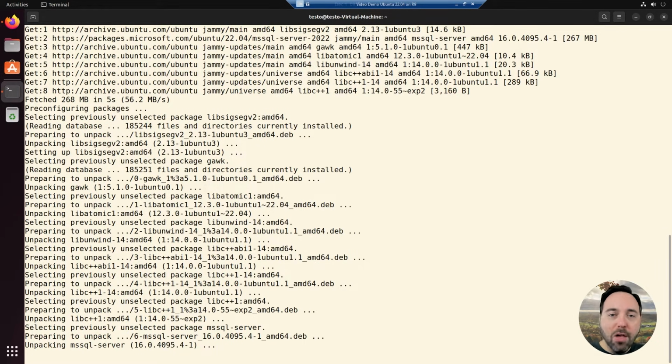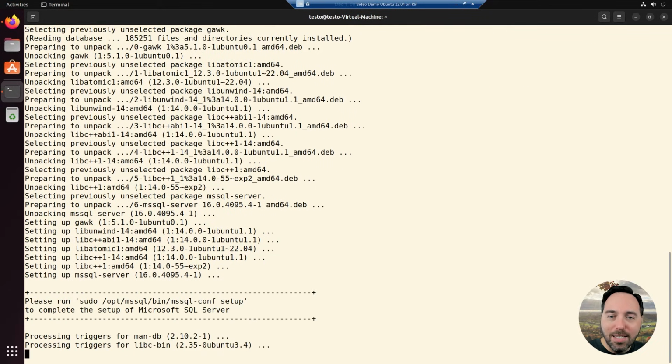I will say, however, that it takes quite a bit less time for this installation to complete than SQL Server on Windows does. I think a big part of the reason why is that SQL Server on Linux doesn't have all of the components installed by default, but also because there aren't two decades of additional component baggage hanging around, needing to be installed even if you've never heard of the thing and won't use it. But by this point, installation is complete. Though we are going to need to configure SQL Server before we can use it. There is a command to help us do this, mssql-conf.